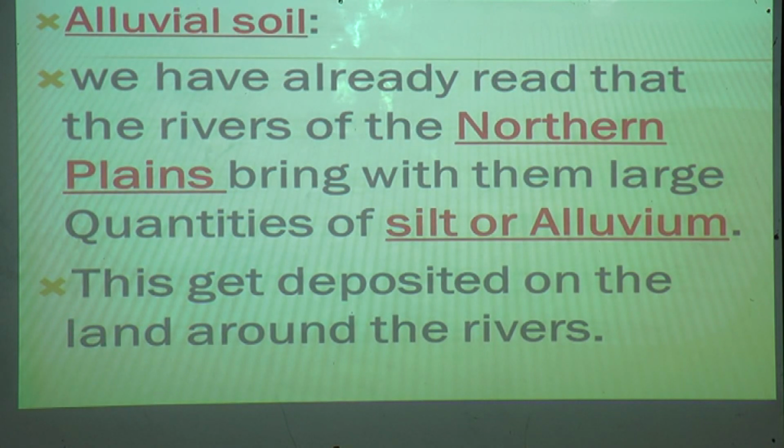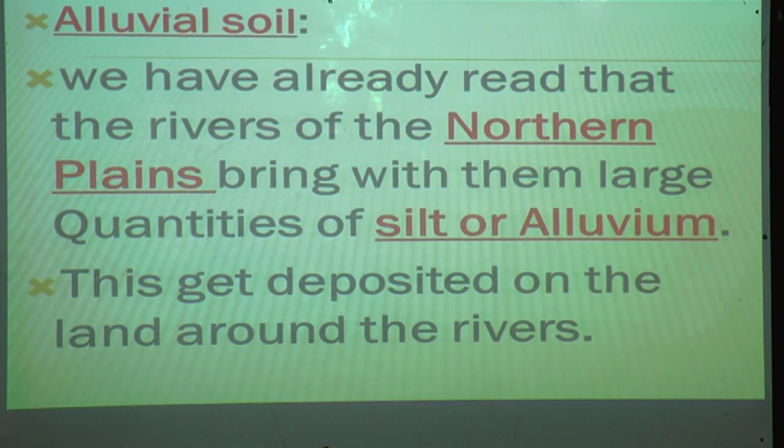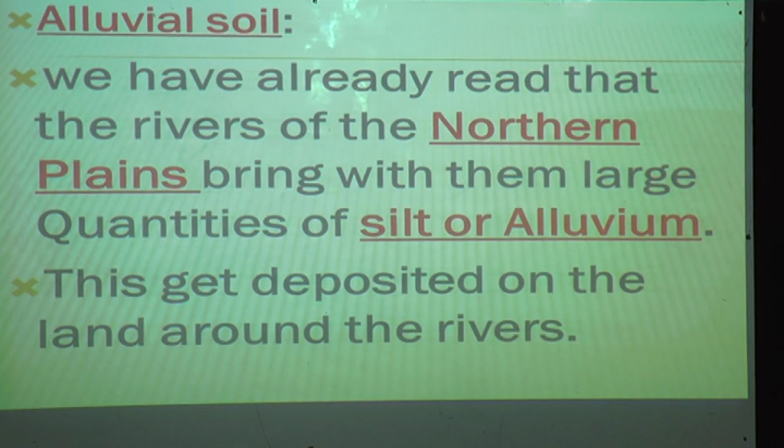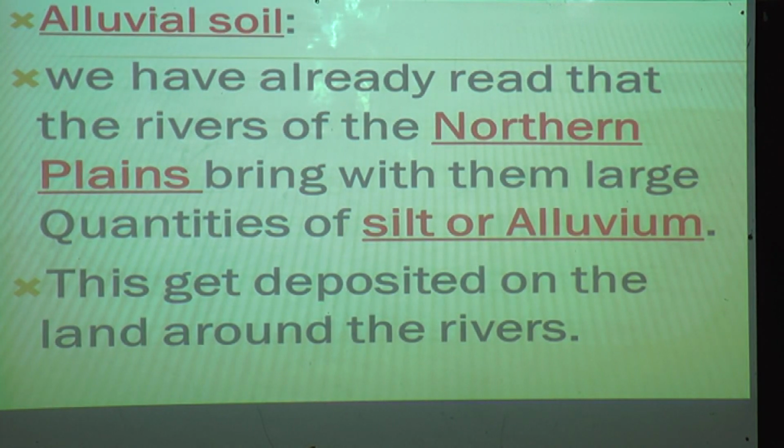Whatever large quantity of silt or alluvium the river is bringing is deposited and stored on the land around the river, so that wherever it is deposited, the land becomes very fertile.